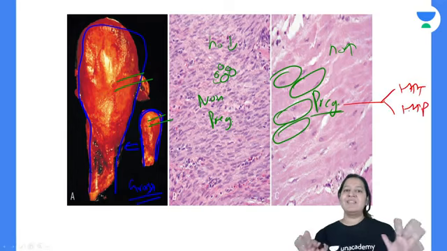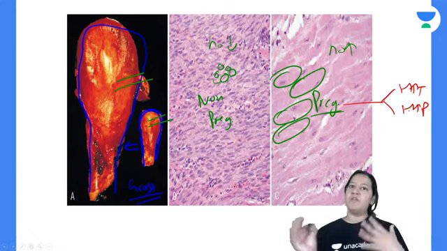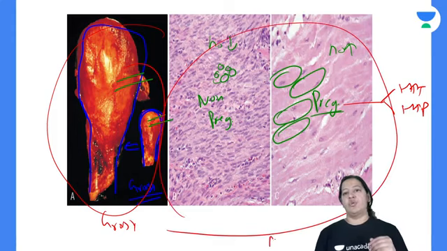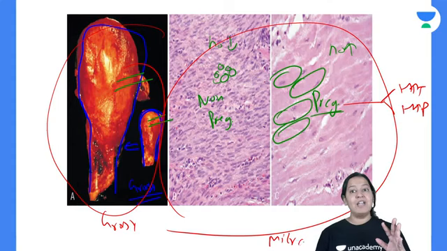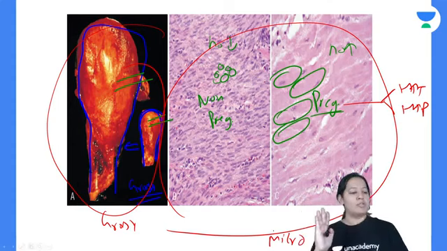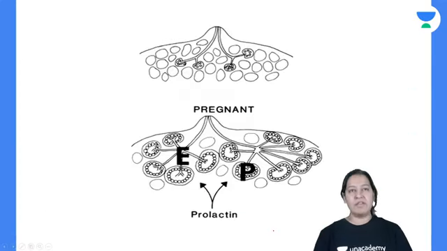Can you understand this diagram? Can you make this diagram in your university exam? So the gross comparison is shown here and the microscopic comparison is also shown between the pregnant and non-pregnant uterus. Grossly they are compared and microscopically also they are compared. Give me a thumbs up everyone.